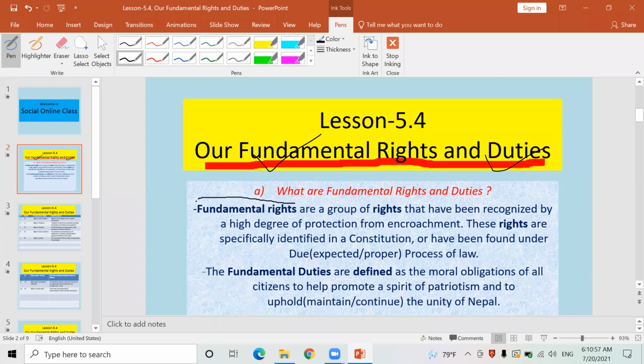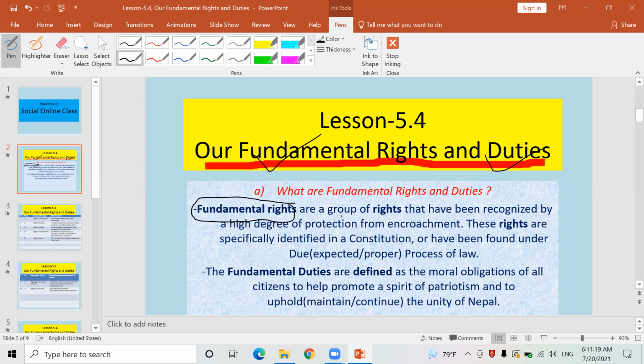Fundamental, I have highlighted while typing also. I am using the digital ball pen also to highlight it. Look here, fundamental rights. Fundamental rights are a group of rights. Look here. Fundamental rights. So what are fundamental rights?